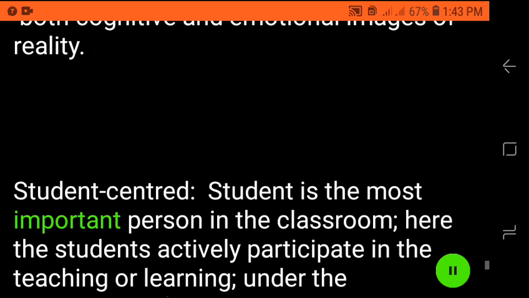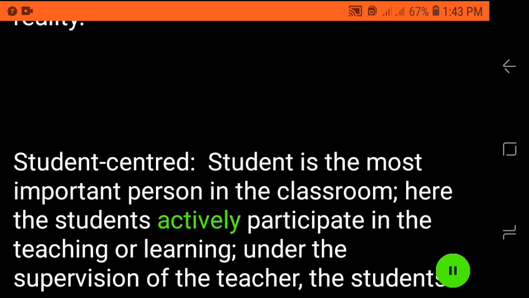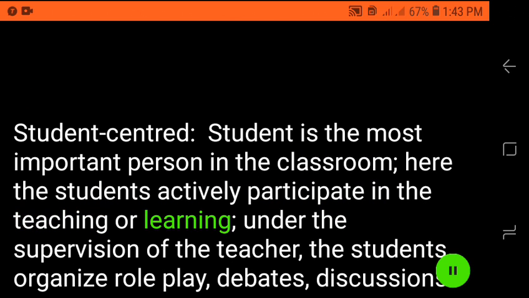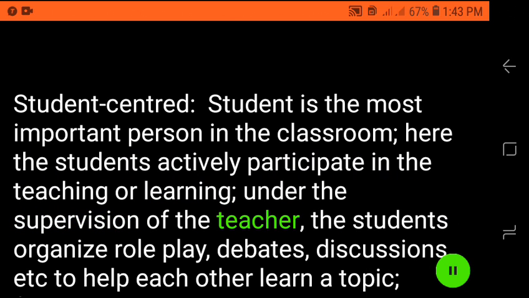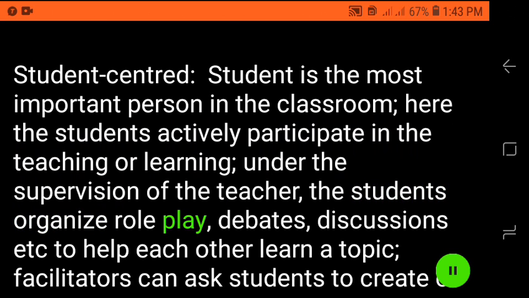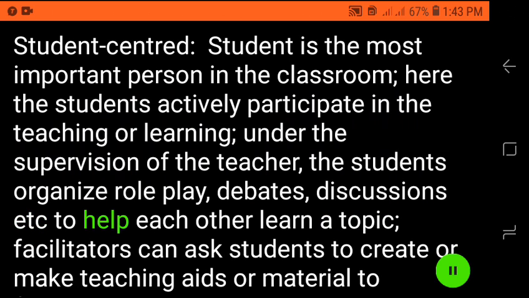Student-centered, student is the most important person in the classroom. Here the students actively participate in the teaching or learning under the supervision of the teacher. The students organize role play, debates, discussions etc. to help each other learn a topic.